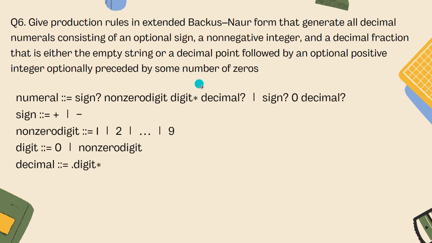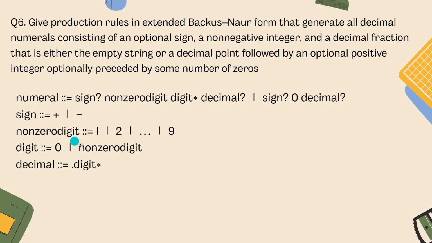in the production rule. So our answer can be given as numerical, given as sign, a wildcard character, or non-zero digit, repetitions from 0 or more, decimal, again a wildcard character, separated by sign, 0 and decimal. Then we have sign, that is either plus or minus, that is positive or negative.